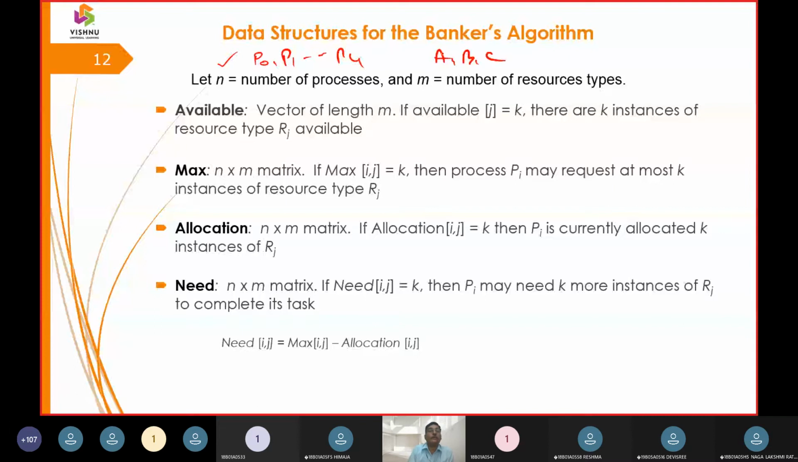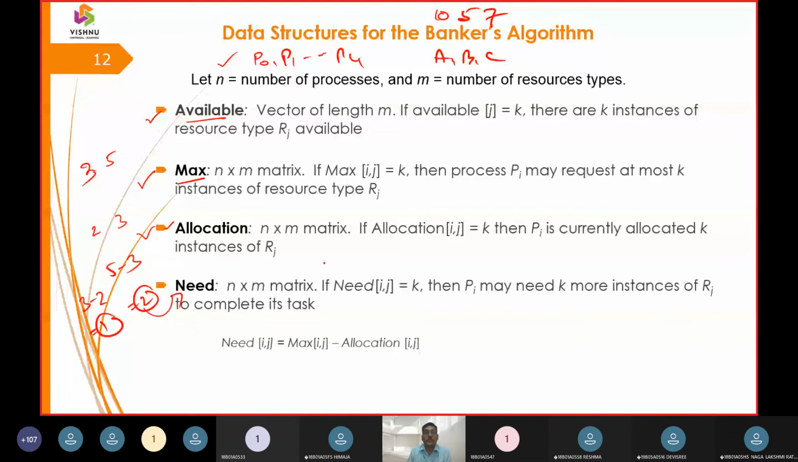Then you derived the availability vector. The process says it wants this many resources, which we call maximum. Then you allotted: it is asking for 3, you gave 2. It is asking for 5, you gave 3. That means you have made some allocation. Then what is need? 5 minus 3, 3 minus 2, so still 1 and still 2 it has to give.